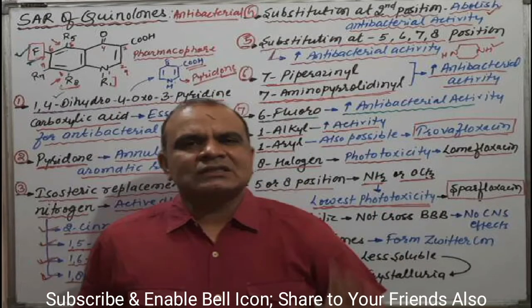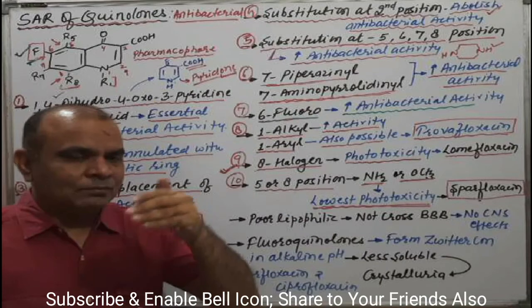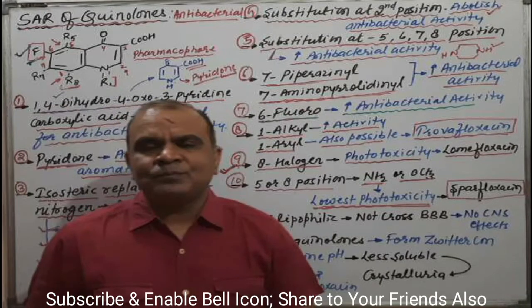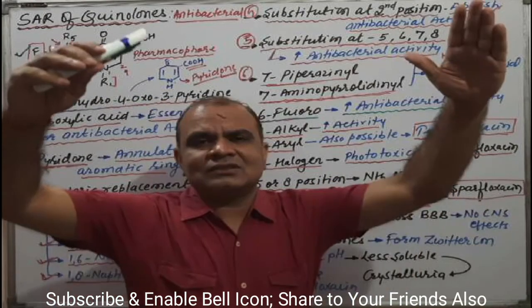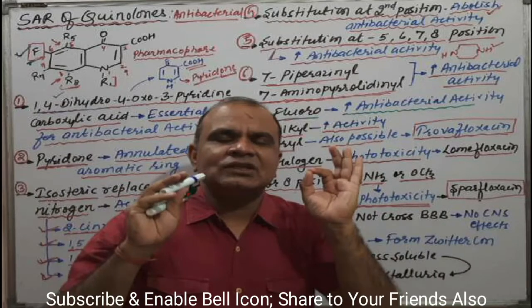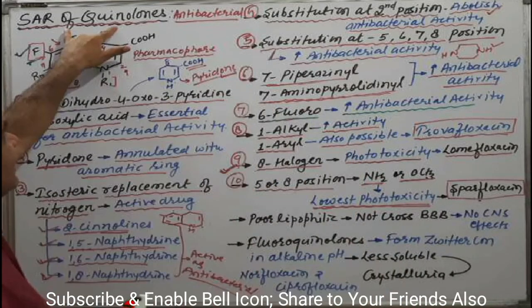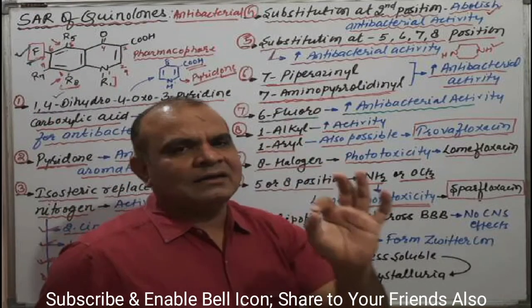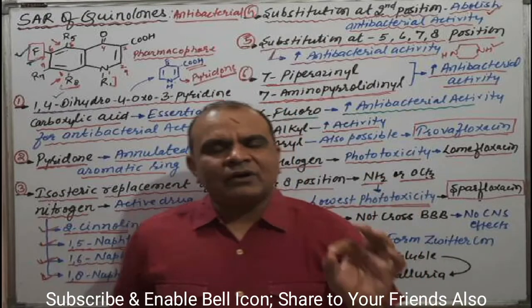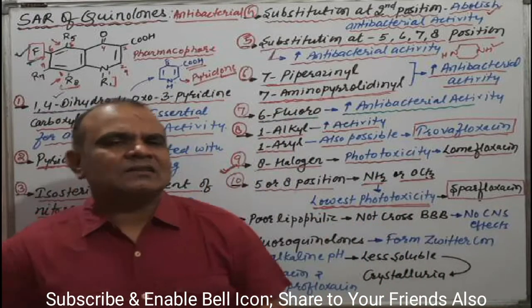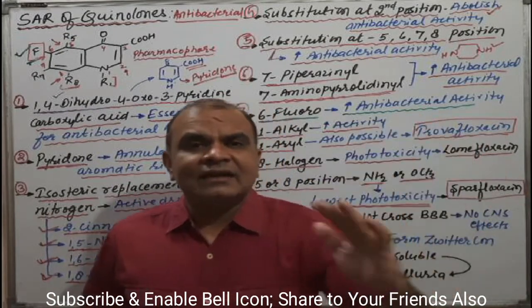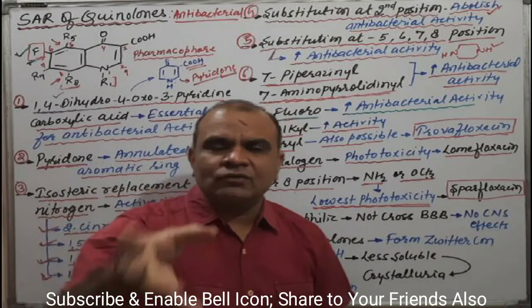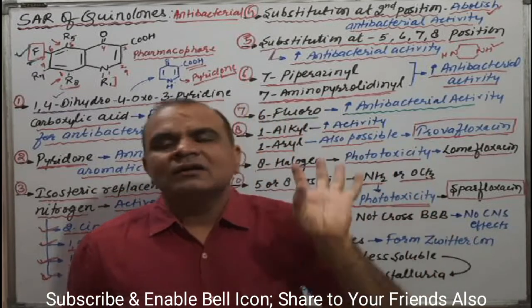In pharmacology, generally you have the problem of why this sparfloxacin has the lowest phototoxicity and why lomefloxacin has the highest phototoxicity. It is because of their structure activity relationship, means SAR. If we know the perfect SAR points, then we can easily understand the mechanism of action, easily understand the maximum side effect, or easily understand which one is more potent, or whether that has a CNS effect or not.